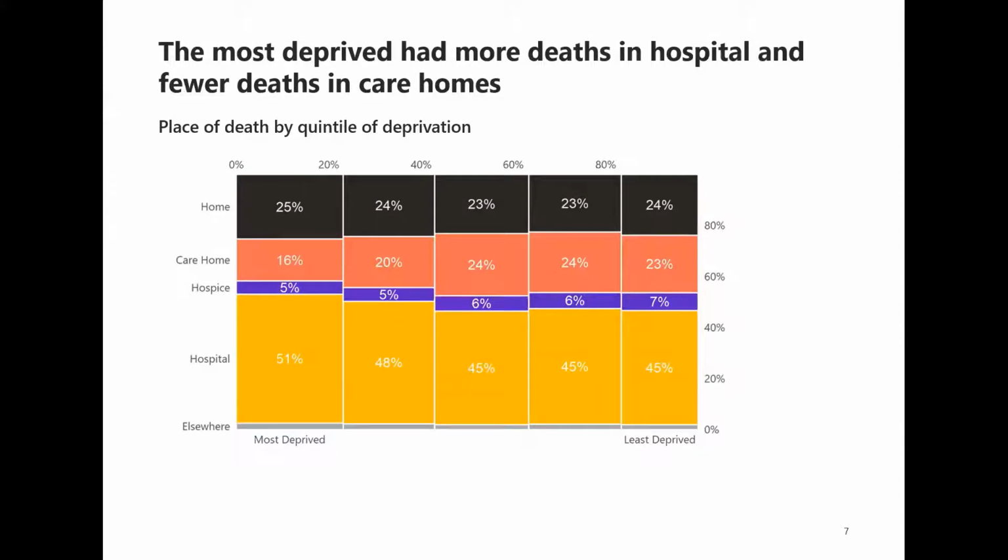Looking at place of death by deprivation quintiles, we have the most deprived quintile on the left, moving up to the least deprived or most affluent on the right. Between quintiles, there were more deaths in hospital for the most deprived, and that seems to be almost a substitution with deaths in care homes, as the most deprived also had the fewest deaths in a care home setting. For deaths at home and deaths in hospital, they do differ, but they're quite similar across the quintiles.